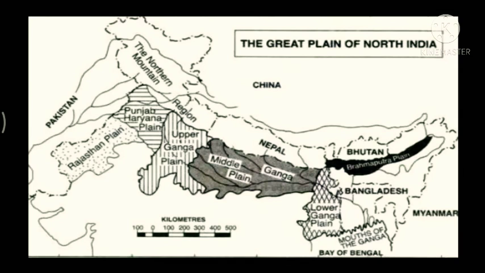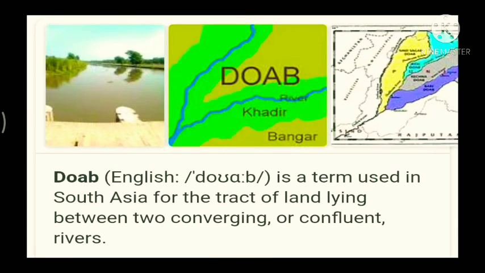As we were talking about the Doabs, what is this Doab? Doab is made up of two words: Do means two, and Ab means water. So basically, Doab is a term used in South Asia for the tract of land lying between two converging or confluent rivers.